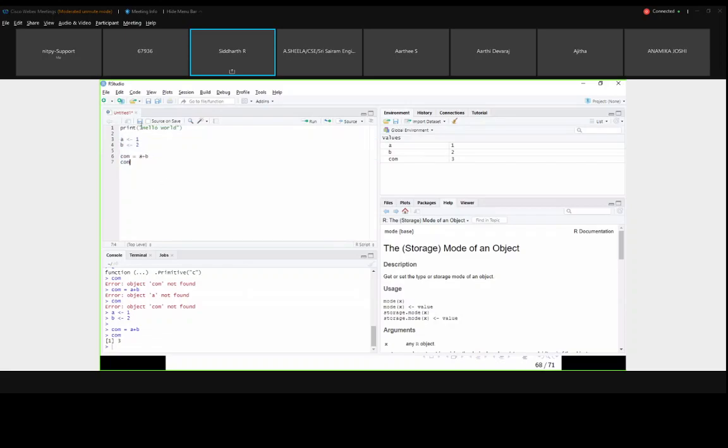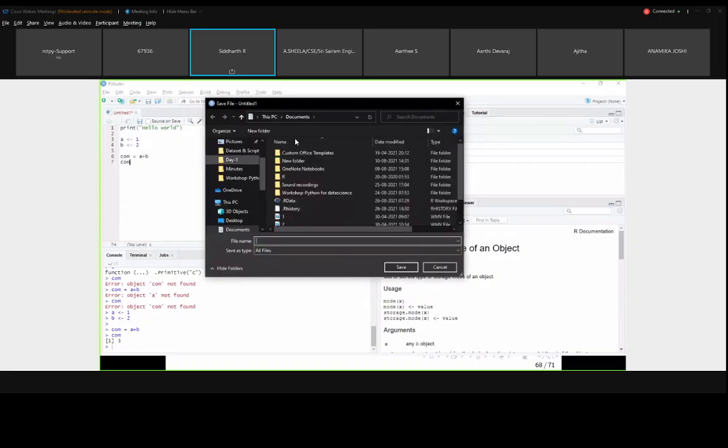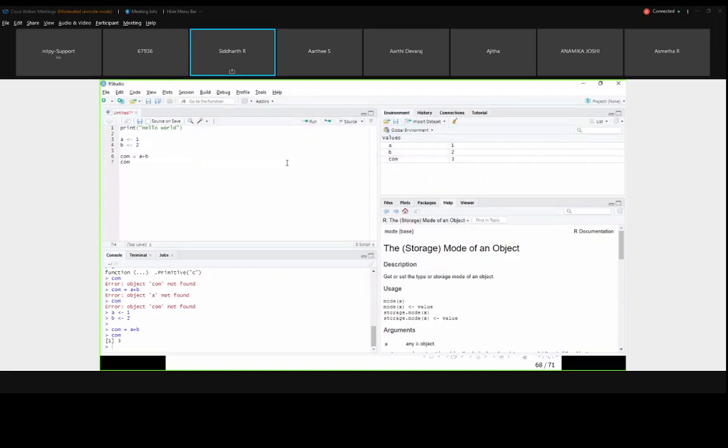If you want to save and if you want to share, the option is here, save document or Control S. This is a common shortcut. So you can select your file and you can save. It will save with the extension .r.